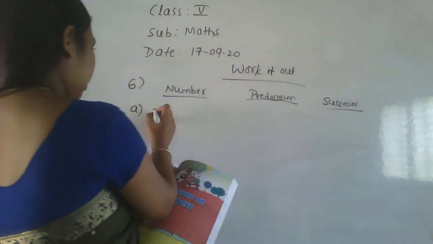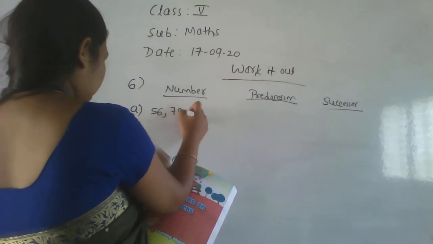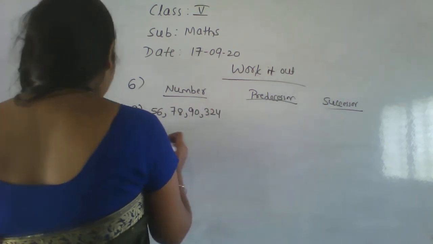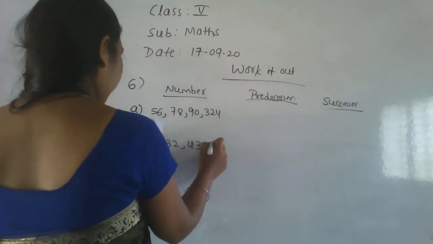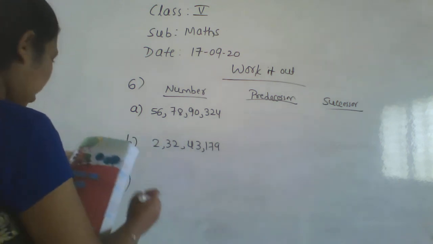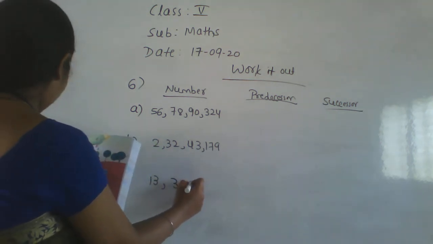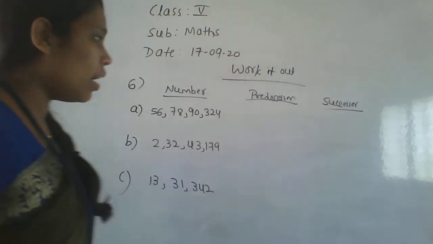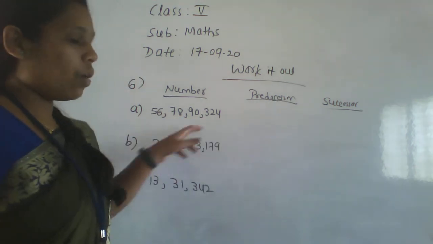Write the numbers: 56 crore 78 lakh 90,324, and here 2 crore 32 lakh 43,179, and here 13 lakh 31,315. These are the numbers they have given here. We have to write the predecessor and successor of these numbers.